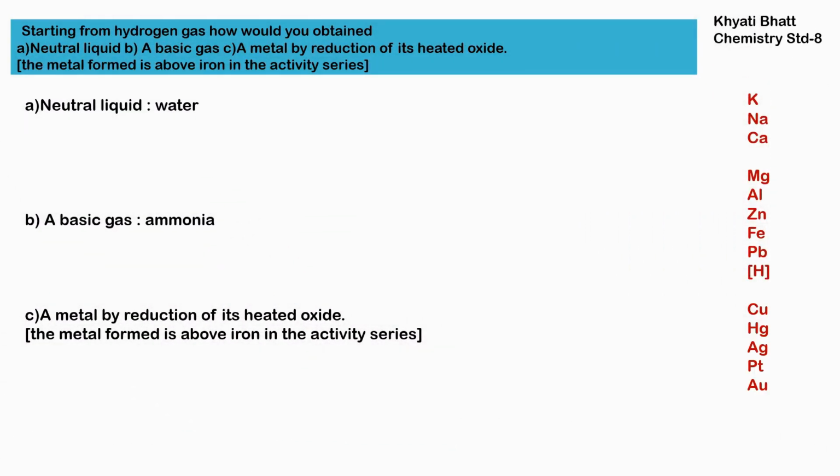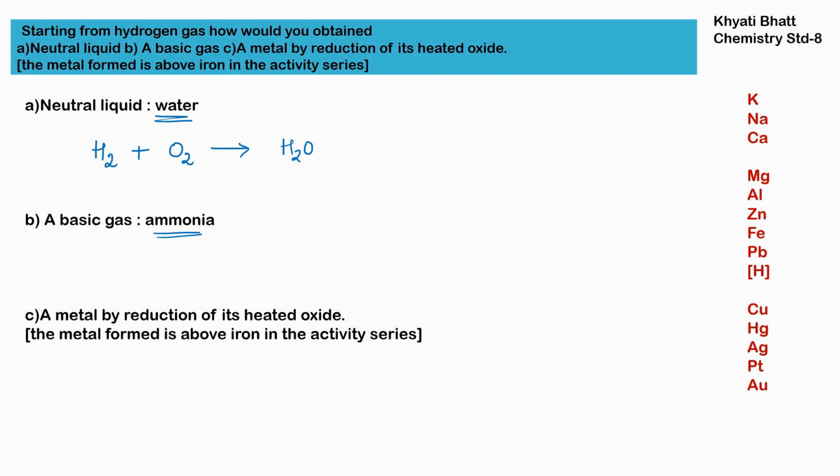Our question is, starting from hydrogen gas, how would you obtain a neutral liquid, a basic gas, and a metal by reduction of its heated oxide? The neutral liquid is water, the basic gas is ammonia, and the metal we have to find out from the activity or reactivity series. First, we have to produce water from hydrogen. We take hydrogen along with oxygen and get the water molecule, H2O. Now we have to balance the equation.